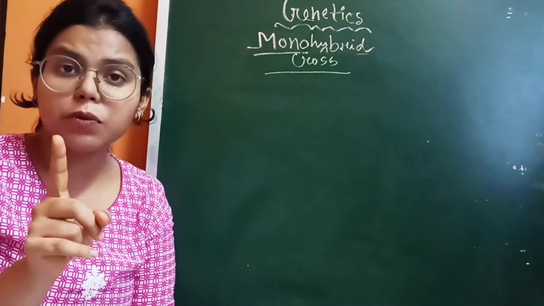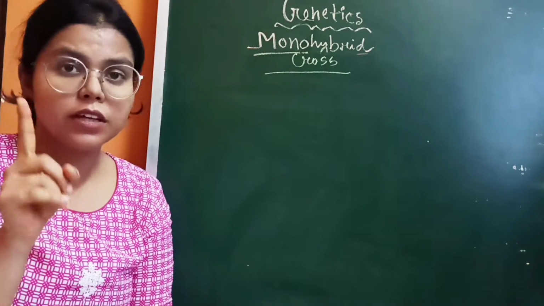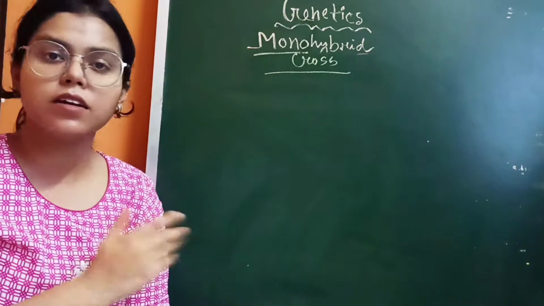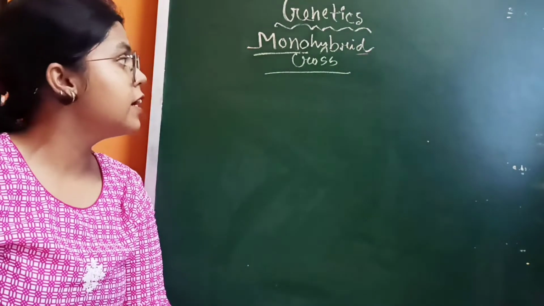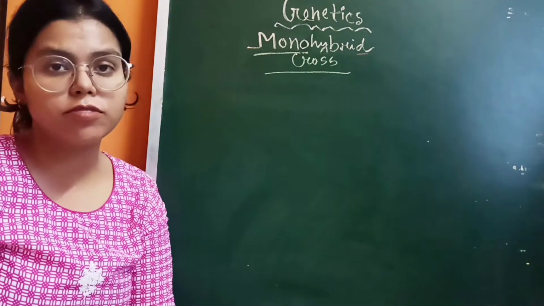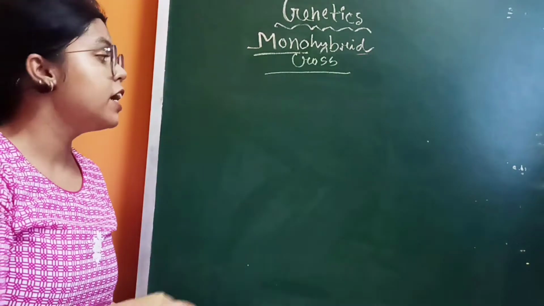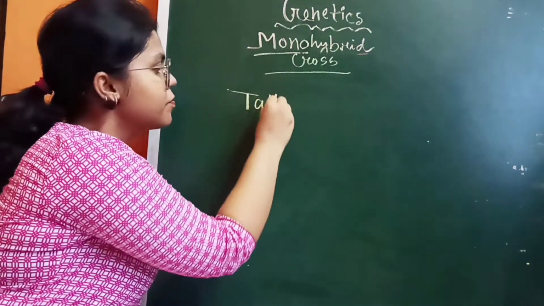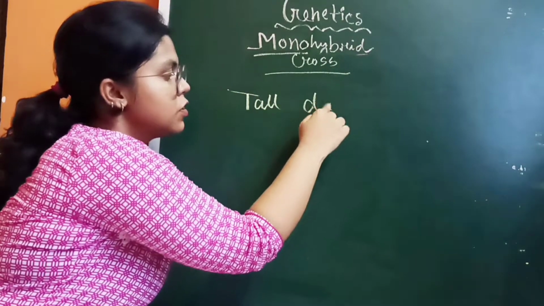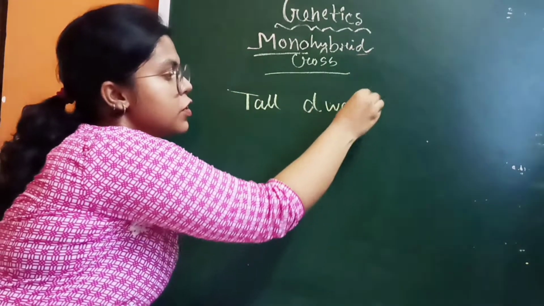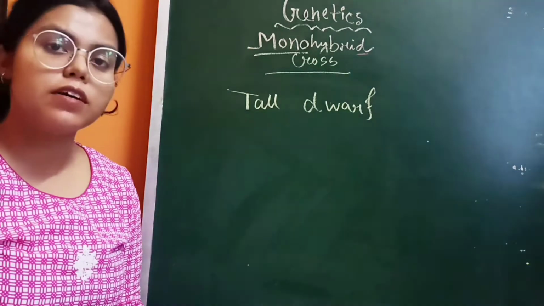That particular trait is considered in the experiment. So here the trait is the height of the plant, which is tall and dwarf.